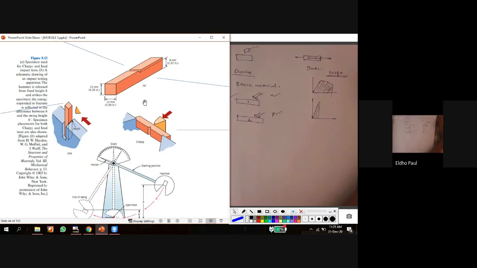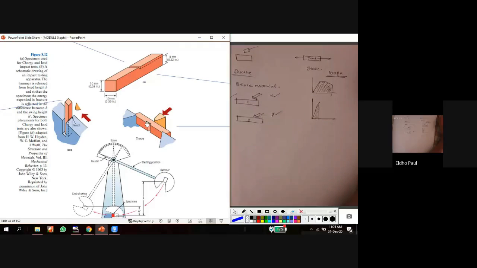Okay, and in case of the Charpy impact test and the Izod impact test, the difference is only the support conditions of the sample. Here in the Charpy impact test, we hold the workpiece like a simply supported beam. You can see this is the hammering direction, and here the workpiece is simply supported.